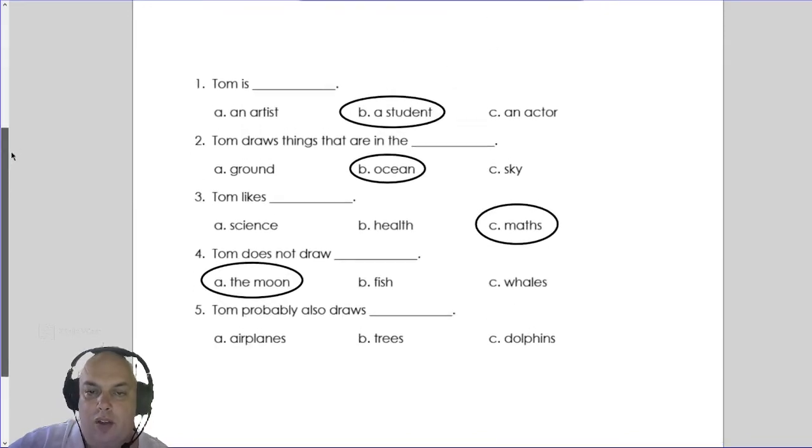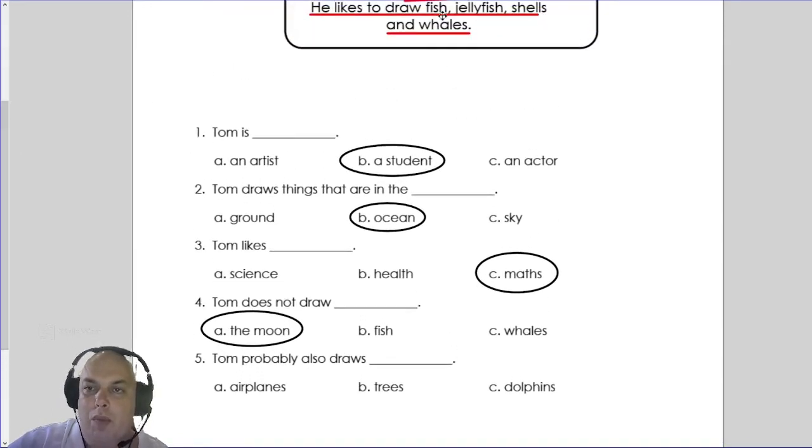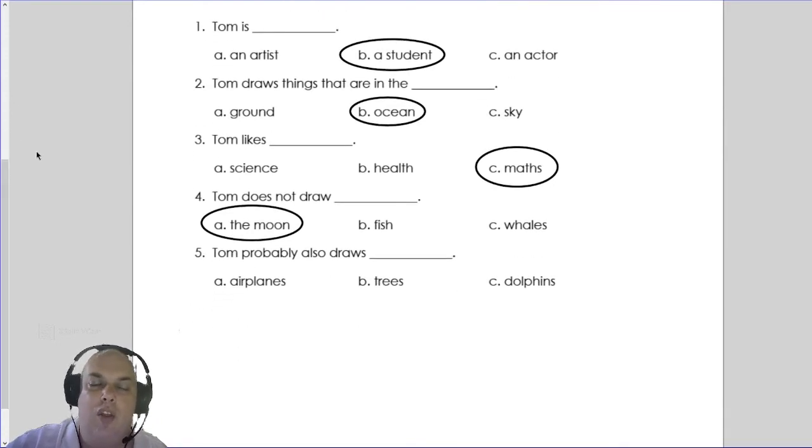So this one you have to make up by looking at what is in the text. So we know he likes to draw things that are in the ocean. Now there are no airplanes in the ocean. There are no trees in the ocean. But there are dolphins in the ocean.